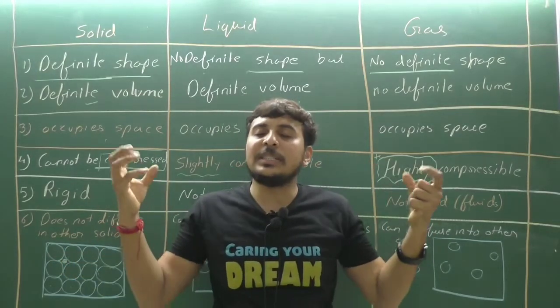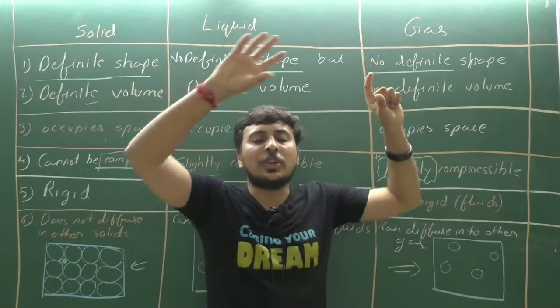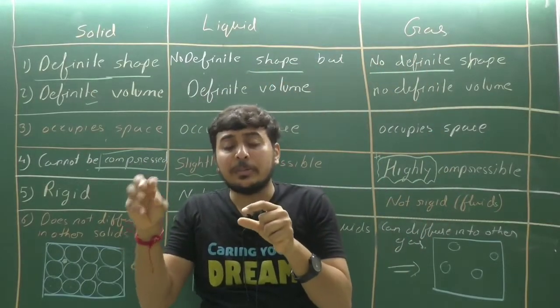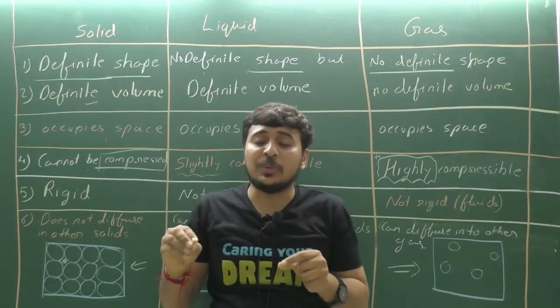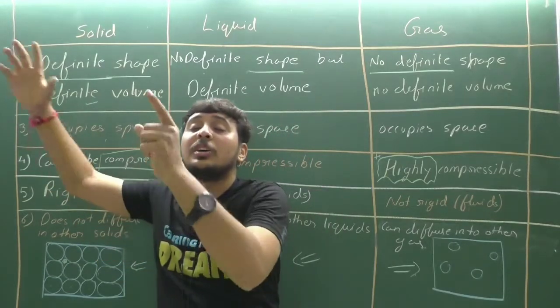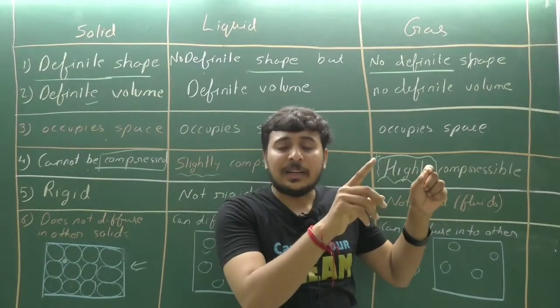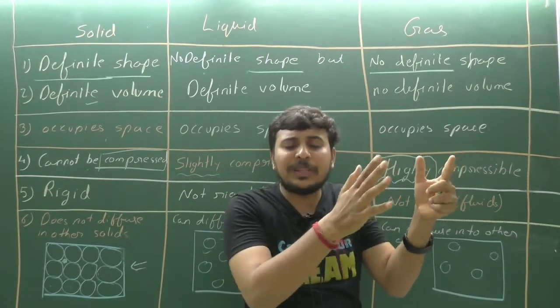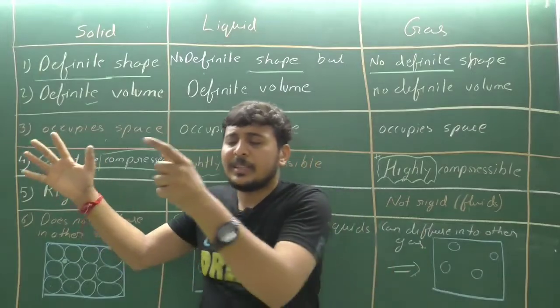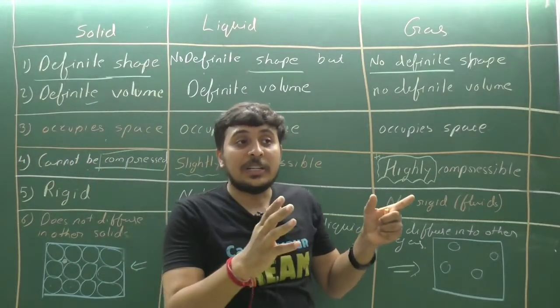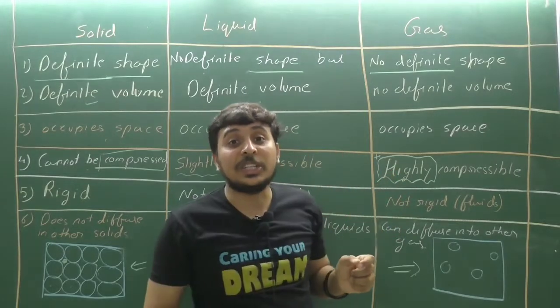If your imagination is good, you can see that in solids, the particles are closely packed. In liquids, there is a space between the particles. In gases, there are very large spaces between the particles. In solids, as the particles are closely packed, they cannot be compressed. Liquids can be slightly compressed, and gases can be compressed highly.